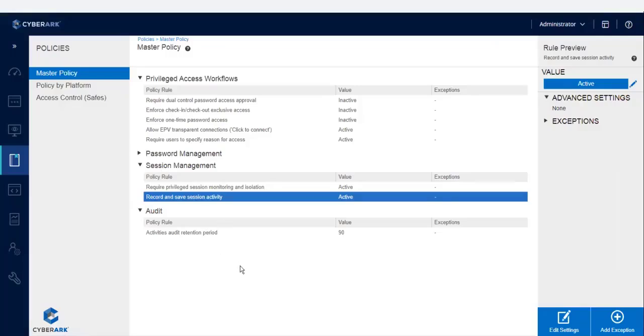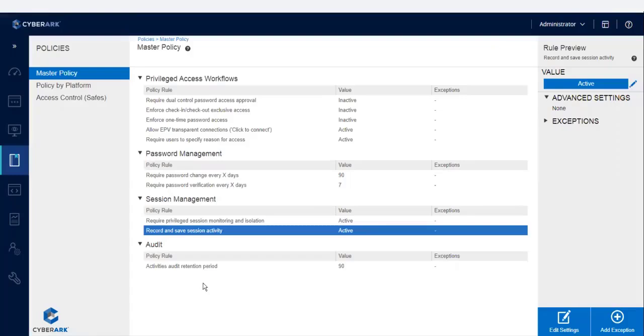Then for that particular platform, when a user connects to any target, those recordings will not be recorded and the session activity will not be saved. Those connections will not be recorded or stored in the vault.